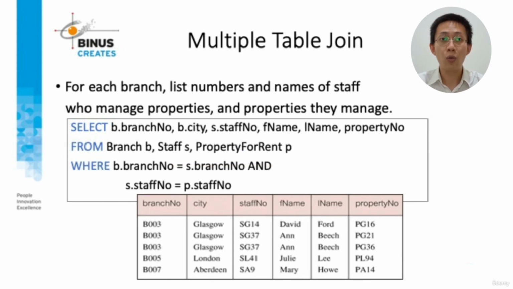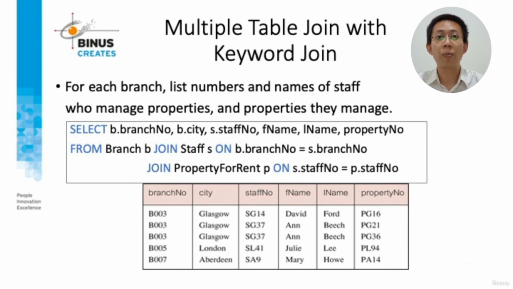Or we can use the JOIN clause. Here's the example. So the FROM clause, then the first table, then the JOIN clause, then the second table, then the ON clause, and then compare the primary key and foreign key, like a simple join. If we want to select from more than one table, here's the example for a simple join. And this is the example with the JOIN clause.